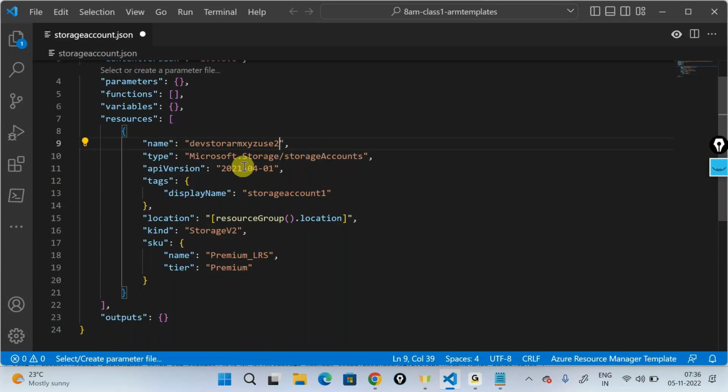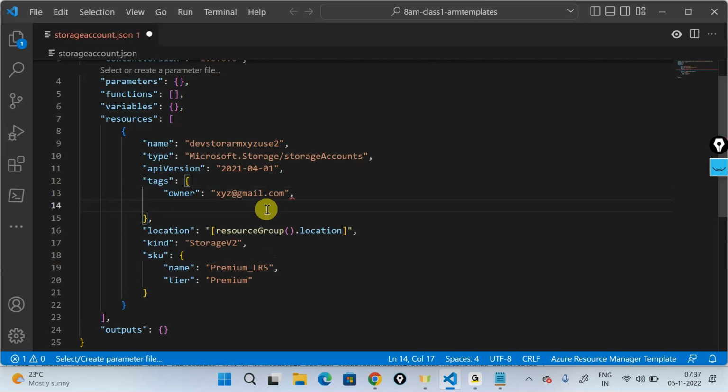And then coming down, I'm not changing the type, neither am I changing the API version. I can add multiple tags. Here it's a list of tags that I can add. For example, let's say I want a tag called owner. I can say the owner name is something like xyz@gmail.com. I can say comma. I can put something like billing code, and I can say the billing code is something like bill or something like this.